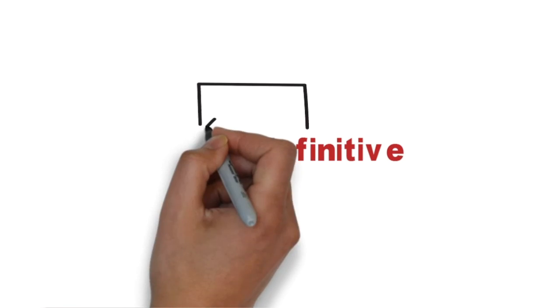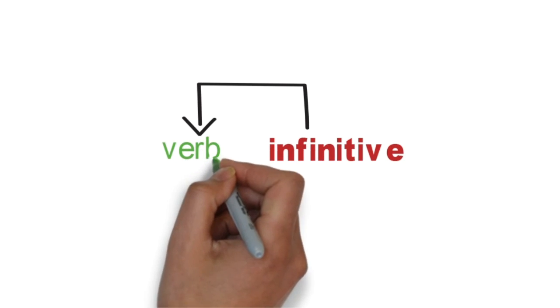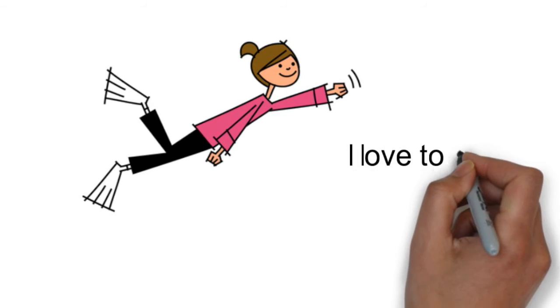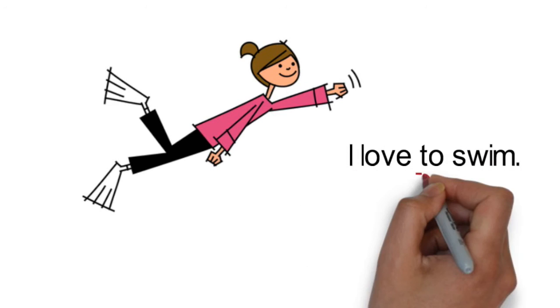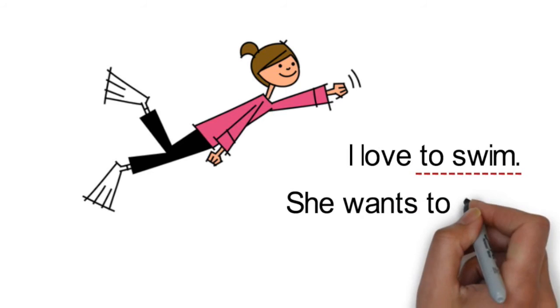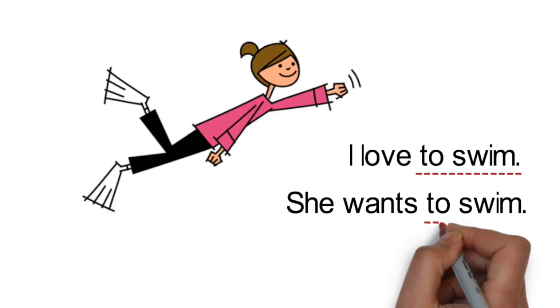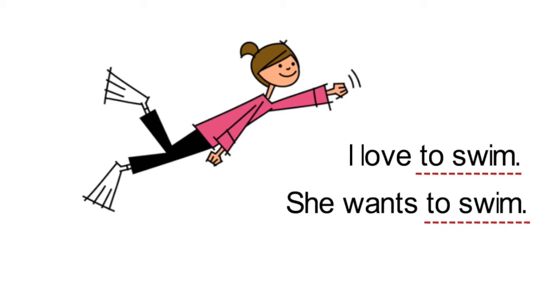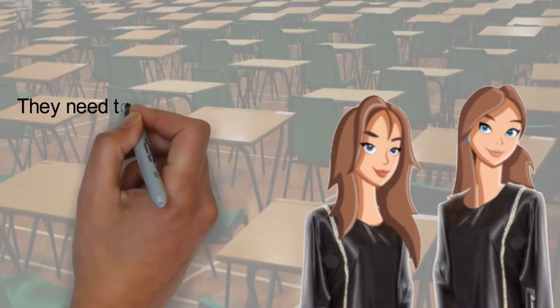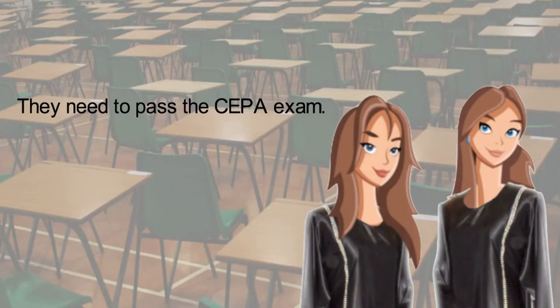Let's talk about infinitives that are used after verbs. Here are some examples. I love to swim. In this sentence, to swim is the infinitive. How about this sentence? She wants to swim. In this sentence, to swim is the infinitive. Here is another example. They need to pass the SEPA exam. In this sentence, to pass is the infinitive.